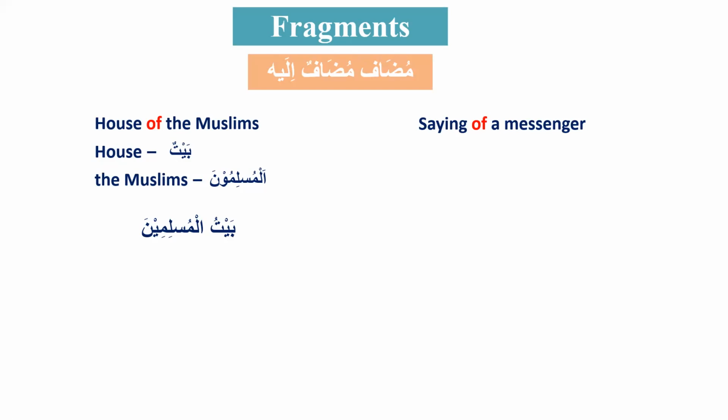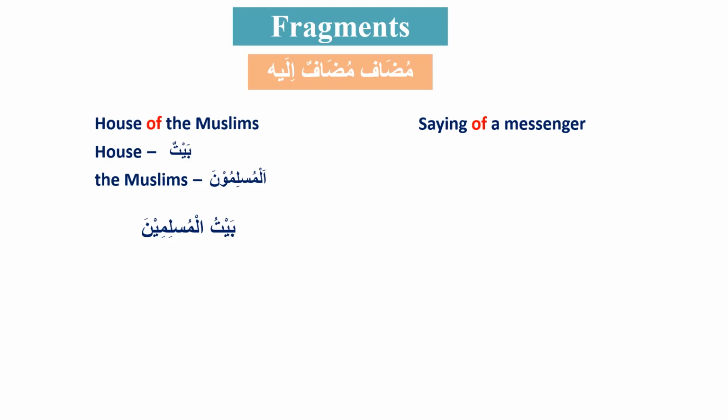So how many conditions for mudaf does it have to meet? There has to be no al and it has to be light. And how many conditions for mudaf ilayh? Only one condition, right?